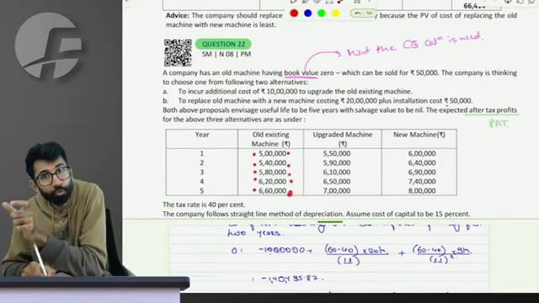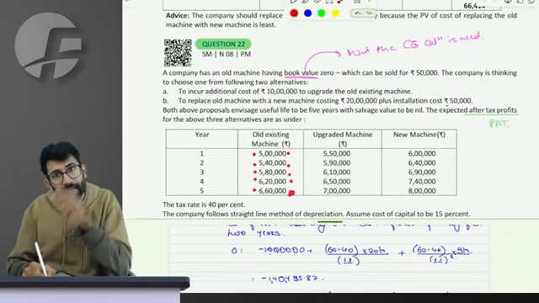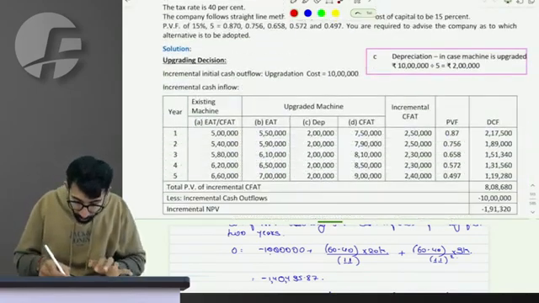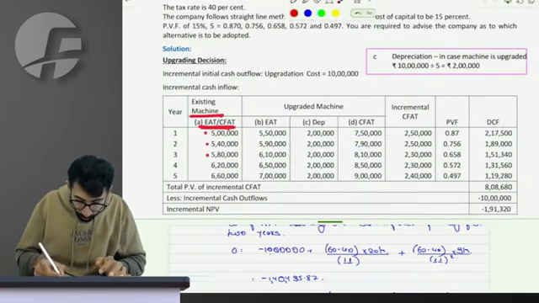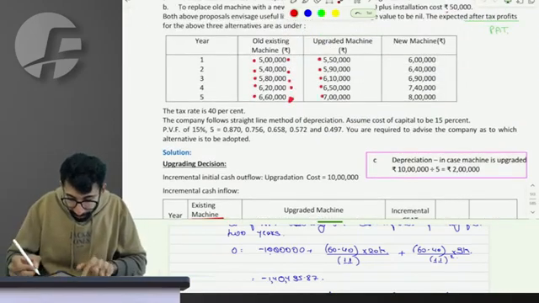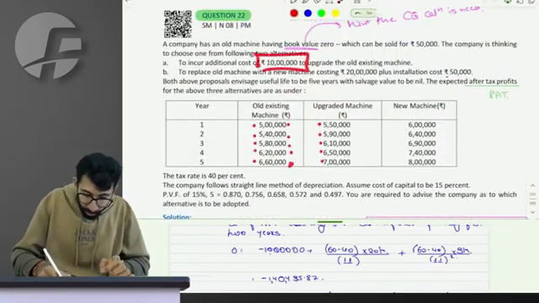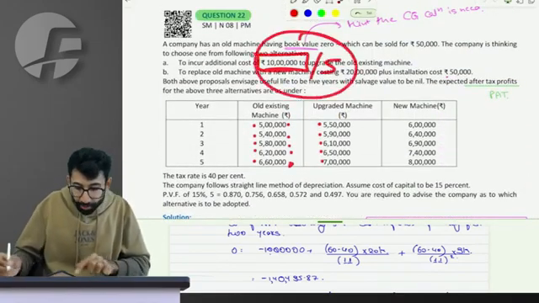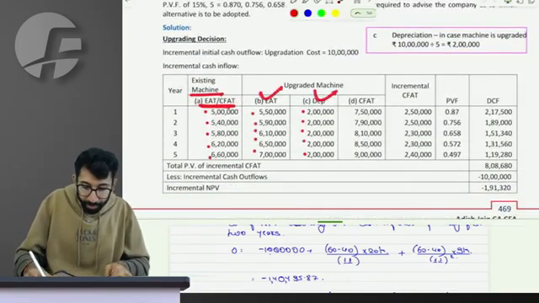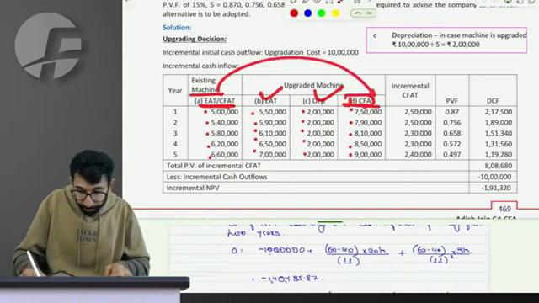Of alternative 2, which is upgraded machine, I will first calculate the CFATs and then I will find incremental. So PATs of the old machine and of the upgraded machine are given to me. Sir, what about depreciation? Additional 10 lakhs is to be depreciated over 5 years. So 2 lakh every year is the amount of depreciation, and PAT plus depreciation becomes CFAT. You get the CFAT of the upgraded machine.